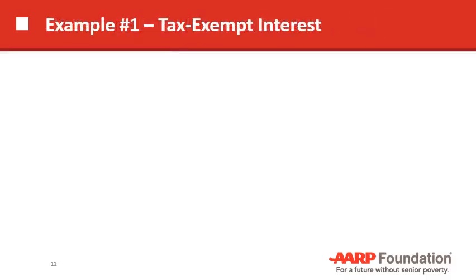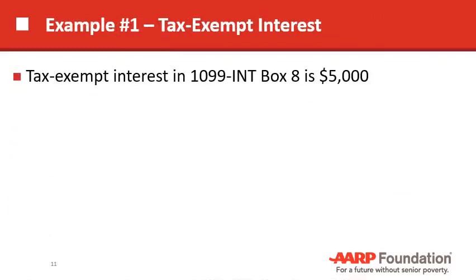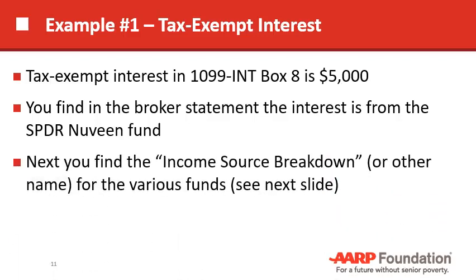Let's look at a tax-exempt interest example. So let's assume that somebody has tax-exempt interest of $5,000. And you look in the broker statement and you see that that comes from a mutual fund, the Spider Nuveen Fund. And then you go further in the broker statement to see where Spider Nuveen gets its interest from.